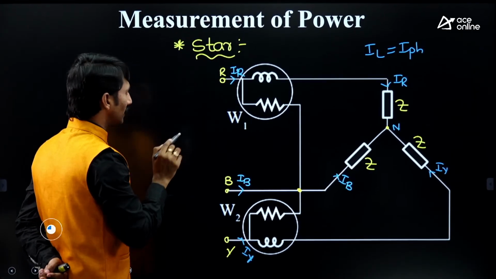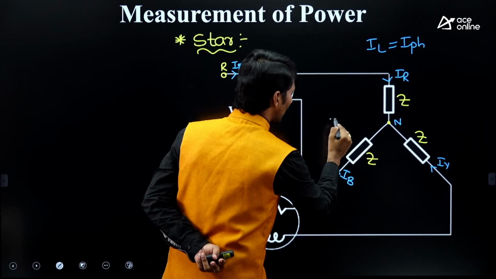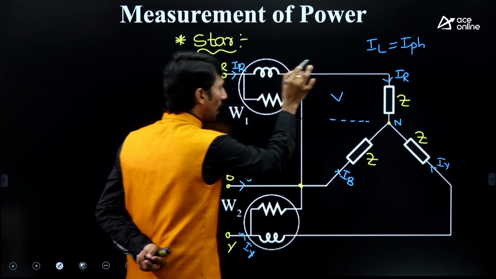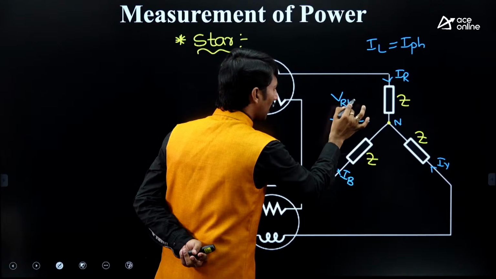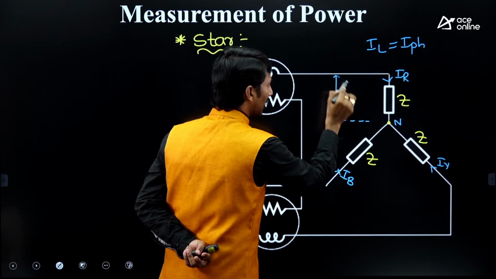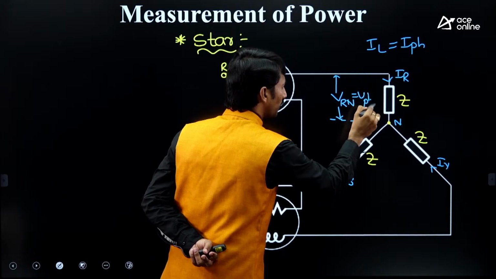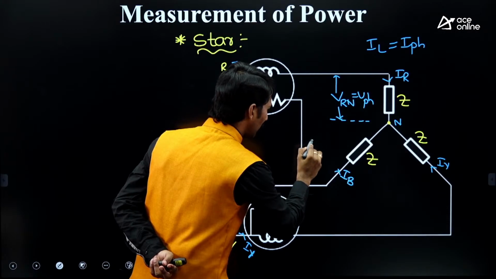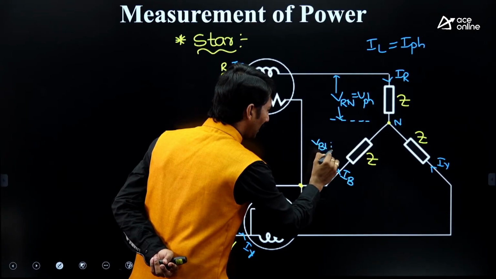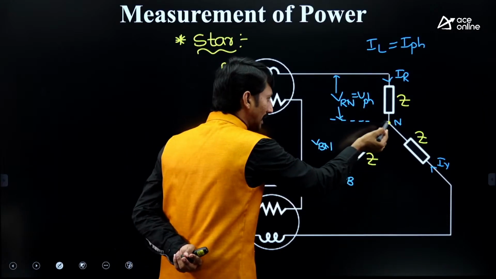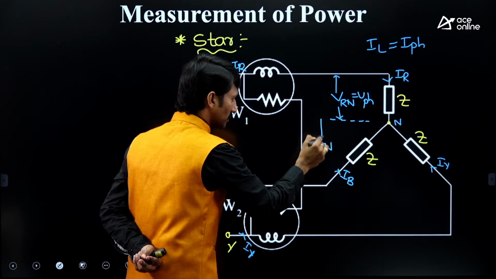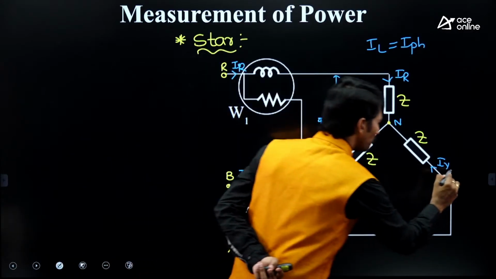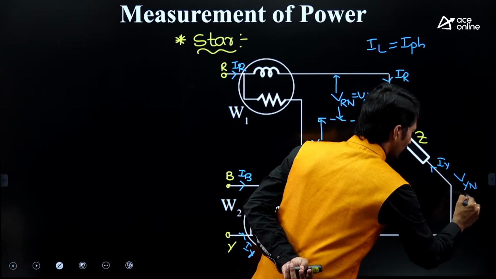Sir, if I write the voltage terminology like this, for example, this is the voltage from R to N. This is VRN, which is equal to V phase. If I take this as VBN, B to N terminal, and here VYN.